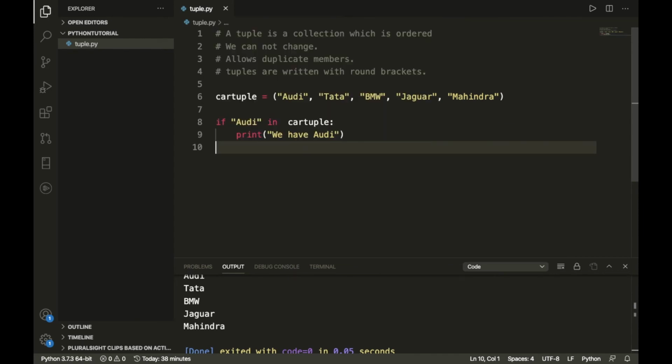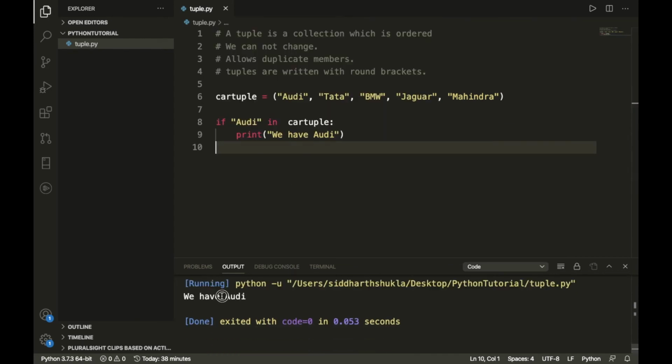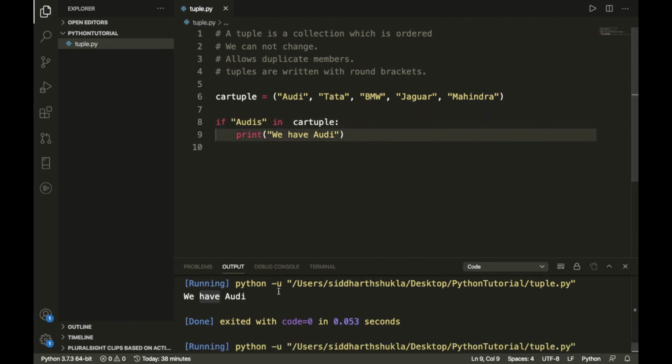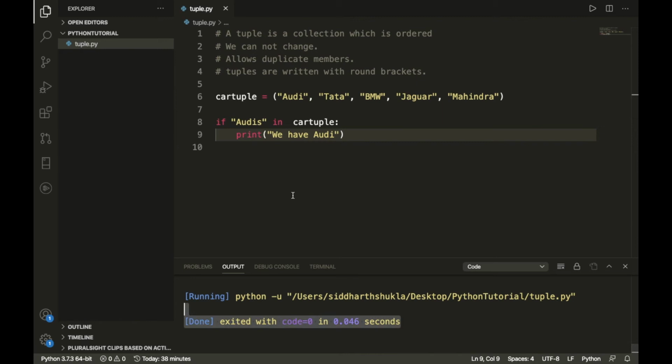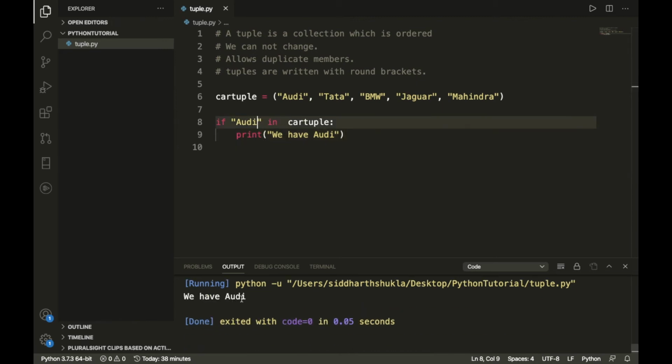Let me execute this program. Yes, we have Audi. Let's change something inside of the Audi, then execute. We will get nothing. Again I'm going to print this one. Let's see, we have Audi. So this if condition we can also execute on our tuple.